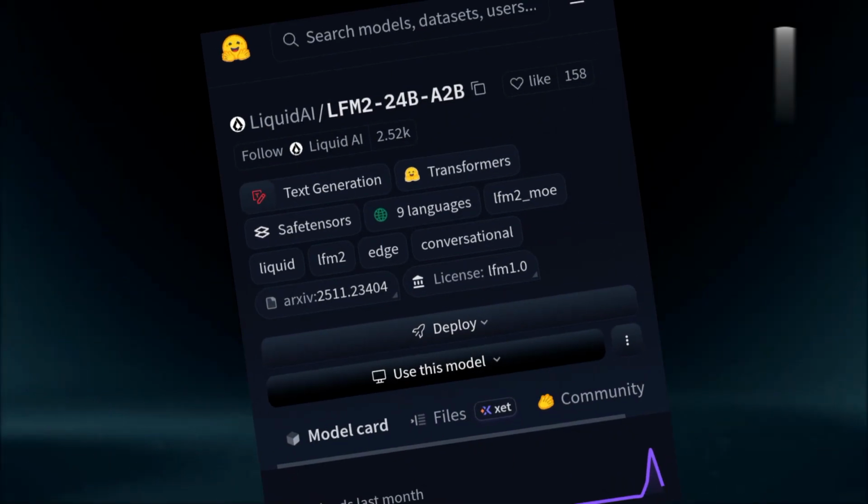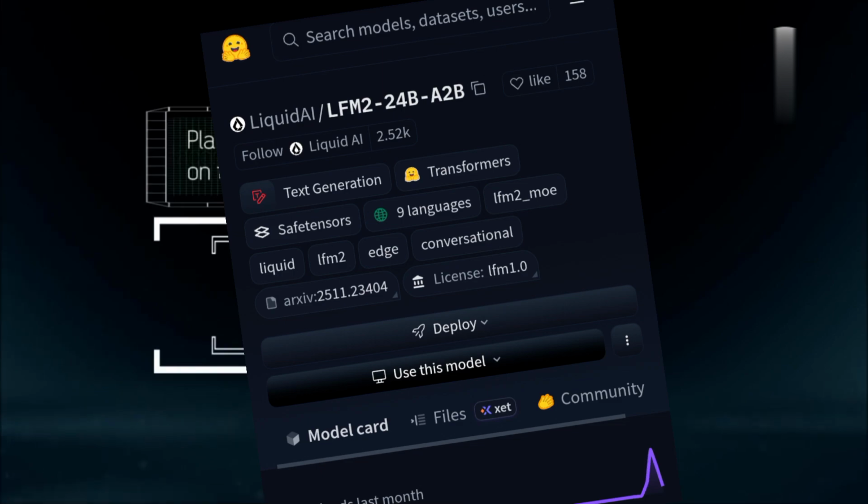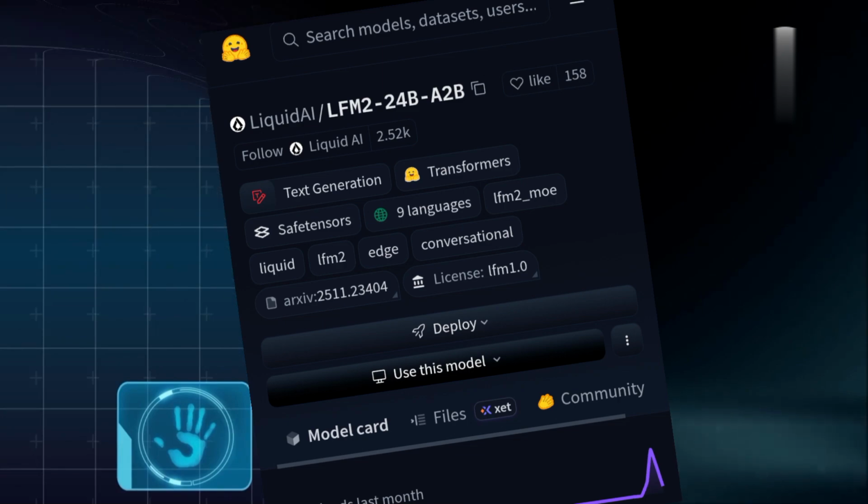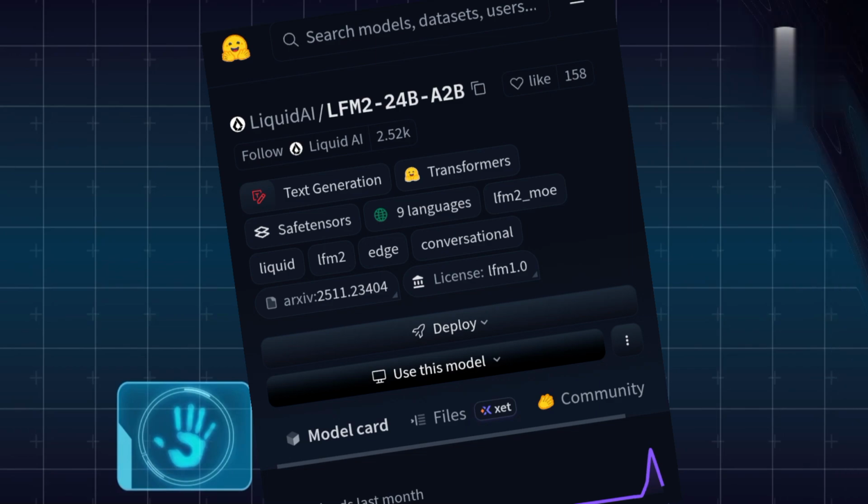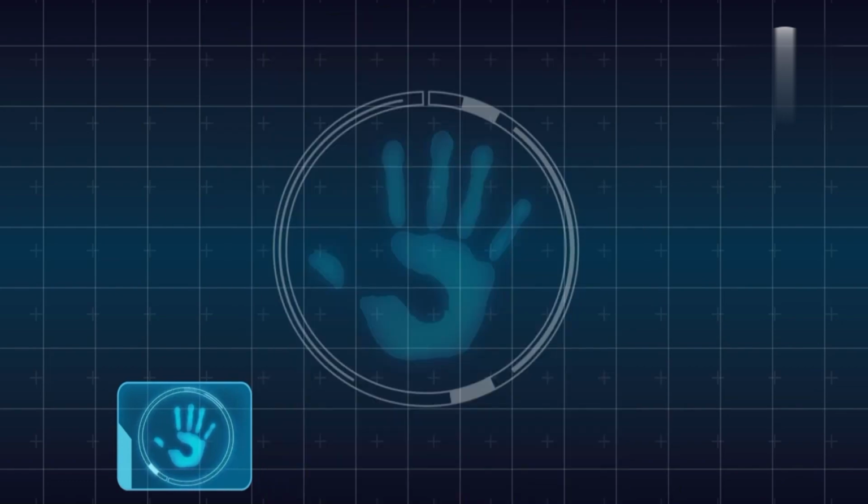If we talk about this LFM2-24B-A2B, it is an open source model from Liquid AI. I hope most of you are familiar with this. I will discuss these models and their earlier versions. I have also made many videos on my channel related to Liquid AI and their LFM2 models. This is a completely open source model, so you can install it locally on your own device and use it for your use case. This makes it very popular because Liquid AI has launched various models that are completely open source.